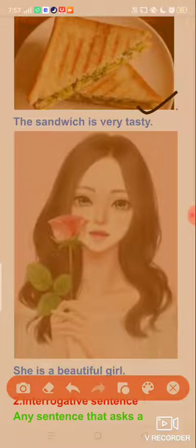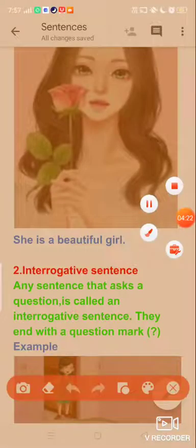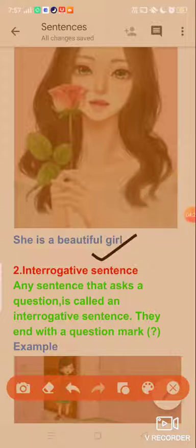Here we are telling information about the taste of the sandwich. So this sentence is an assertive sentence. Next example, she is a beautiful girl. Here we are telling the beauty of a girl. So this is an assertive sentence. An assertive sentence declares or states something and it always ends with a full stop.